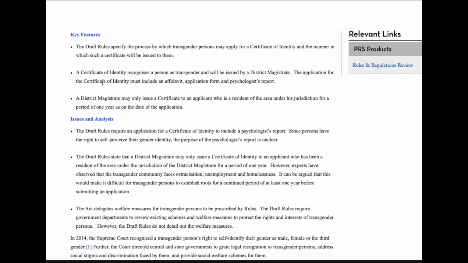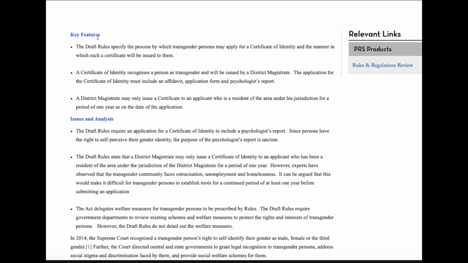While reading this, a student should point out important notes. Mainly, they should focus on two things. First is the key features, and second is the analysis. The analysis provided by PRS is in depth, so it will help in improving the analytical skill of the students as well.